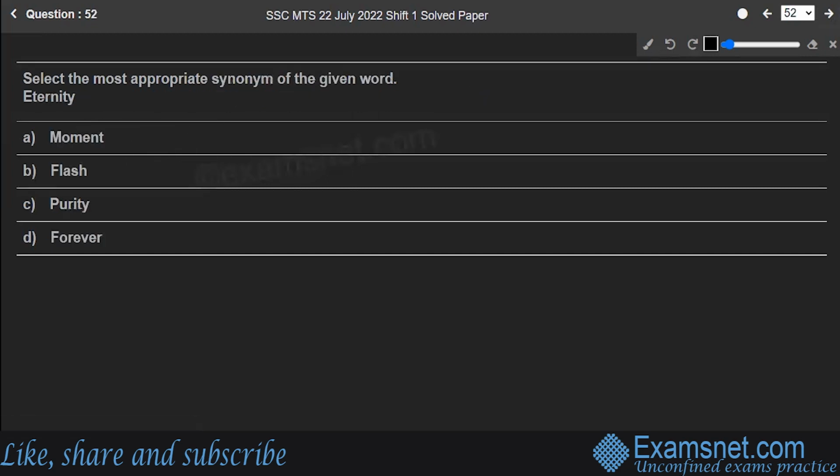Hope you are clear. Next is question number 52. Select the most appropriate synonym of the word eternity. Options are moment, flash, purity, forever. To answer the question, let's first discuss the meaning of all the words. The given word is eternity. Eternity means something which is everlasting.